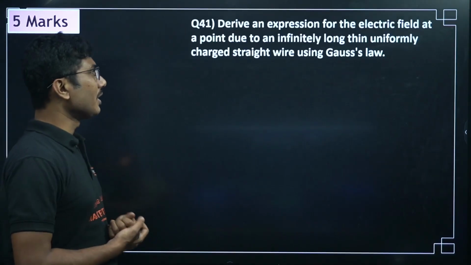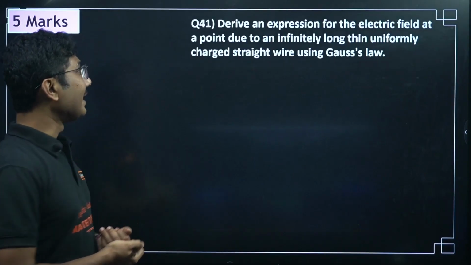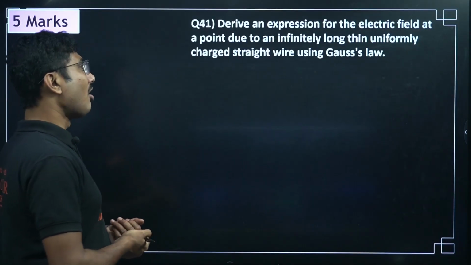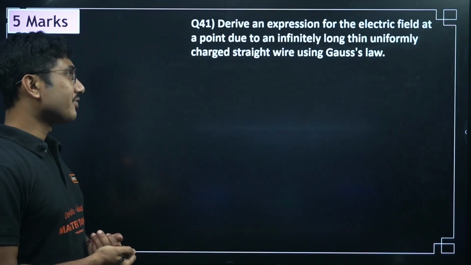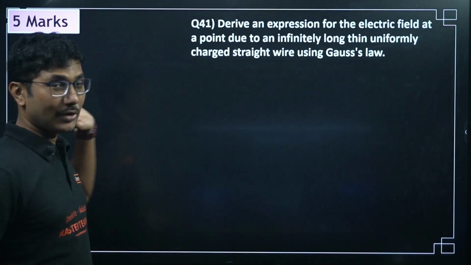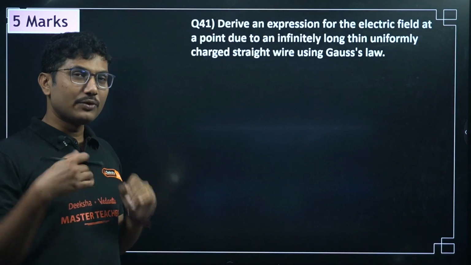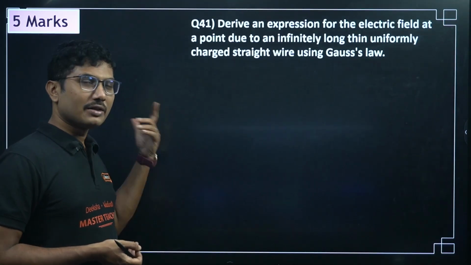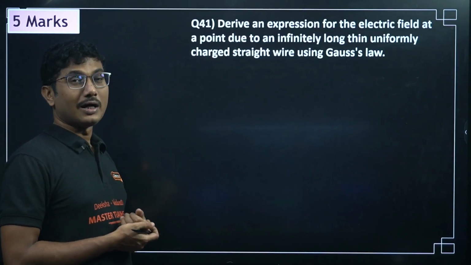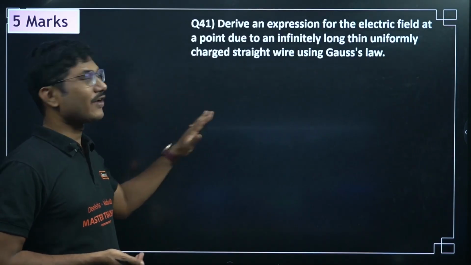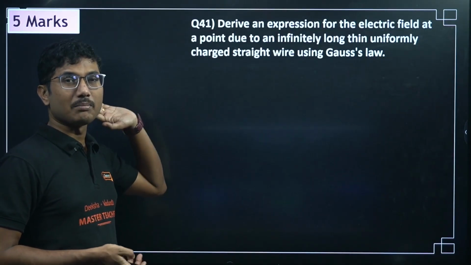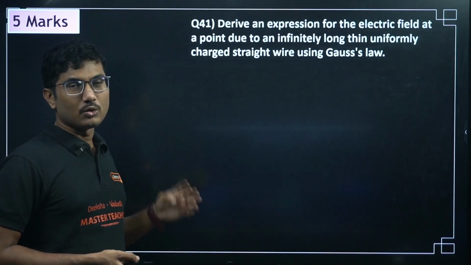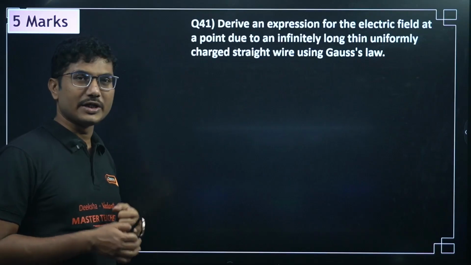Now let's move on to the 5 marker question. Derive the expression for electric field at a point due to an infinitely long, thin, uniformly charged straight wire using Gauss's law. Now, I am doing only 5 derivations. If you can practice 5 more derivations, I have shown them in my other lectures. You can go and check them out, but these 5 you cannot skip. These 5 are a must. If you study these 5 derivations, you will be able to answer 2 of the derivations that you need to answer.